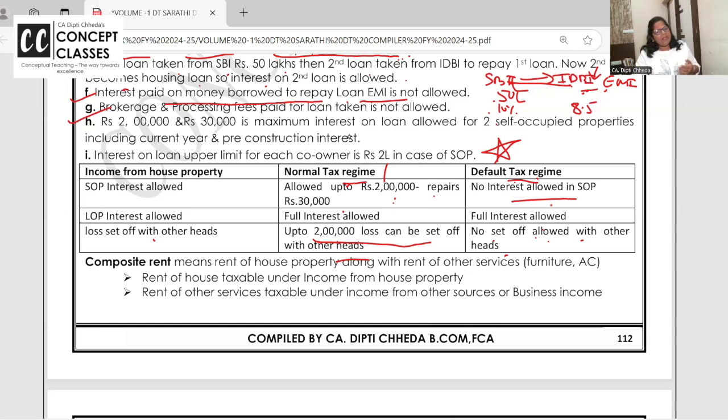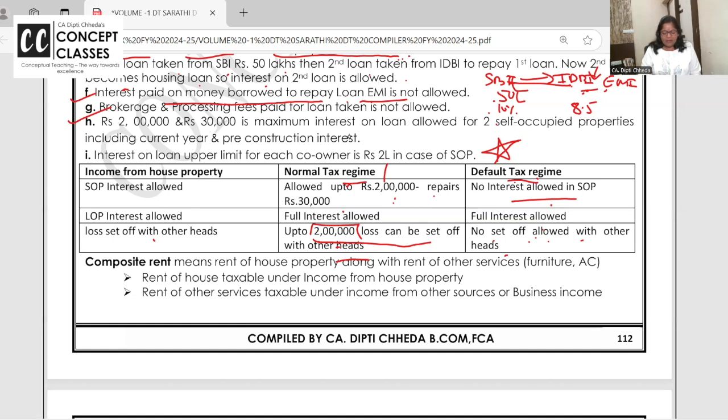समझ में आ रहा है? कंफ्यूज तो नहीं हो रहे ना? देखो, default tax regime में house property losses 460 carried forward 460 to be set off in house property. It's not allowed. House property loss cannot be set off with other losses, other incomes in default tax regime. In normal tax regime, house property loss can be set off with salary, with business head and all, up to 2 lakh.